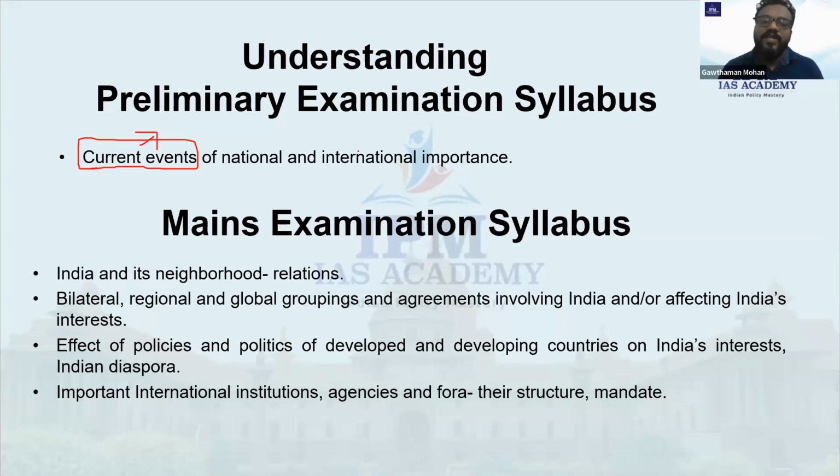So that is the only thing they have mentioned in the preliminary examination syllabus. Current events of national and international importance. National importance is important for us because it has its own applications in polity, geography, economics, history, etc. International importance becomes an important topic here. Okay, so current events. Now I think you know what is the relevance of reading newspaper. Only one line they have mentioned: current events of national and international importance.